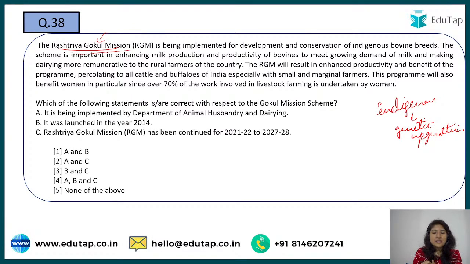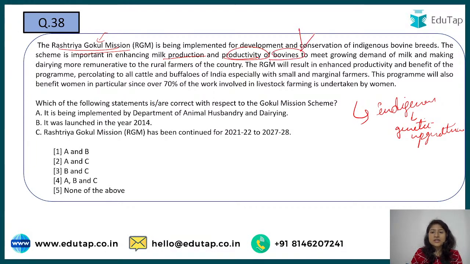Similarly, we have cattle and buffaloes in India which are indigenous, but there is no proper genetic classification of them, and because of that their milking capacity is weak. So in this Rashtriya Gokul Mission, we are trying to upgrade these indigenous cattle, and also to increase the milk production and productivity of bovines.